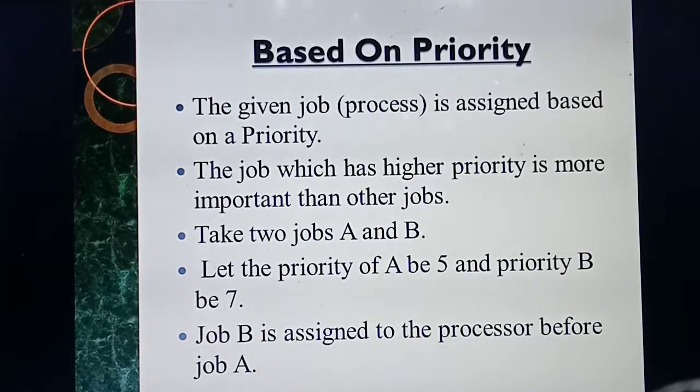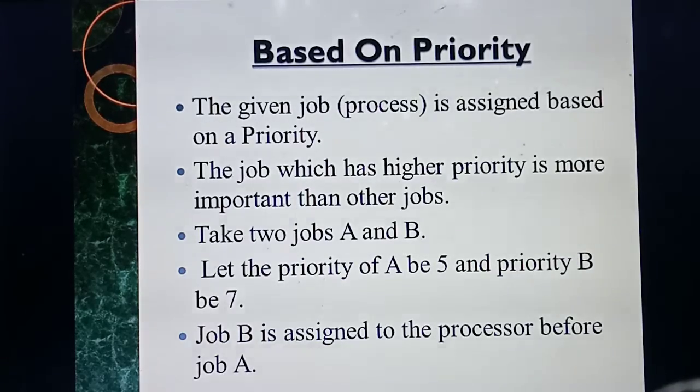Based on that, the process with the higher priority will execute first. So which process has the higher priority? That priority job will be executed first.